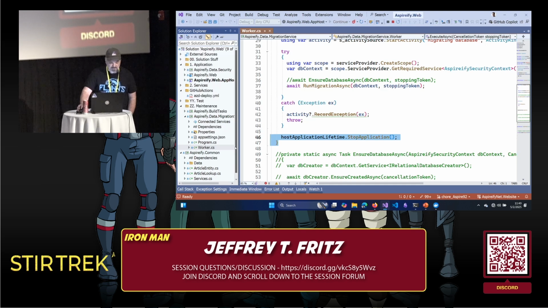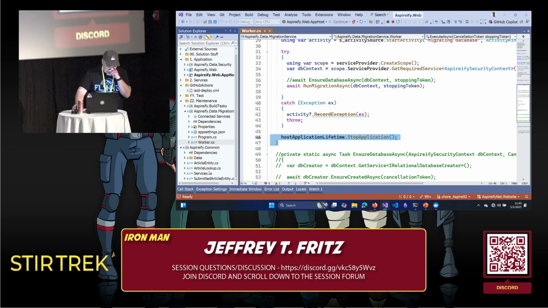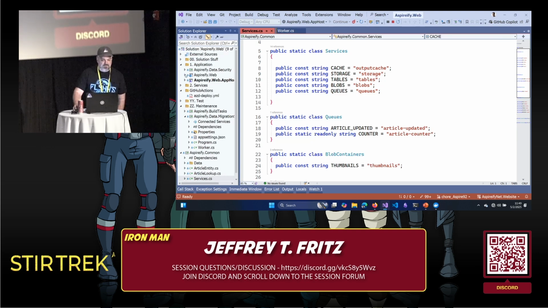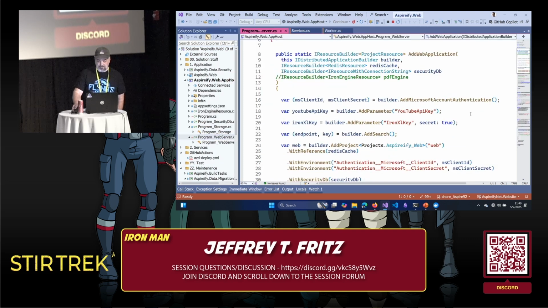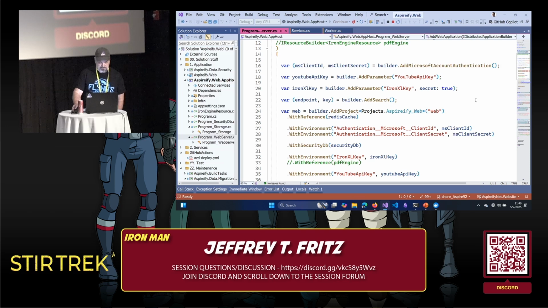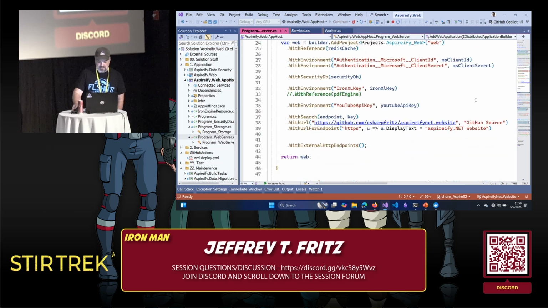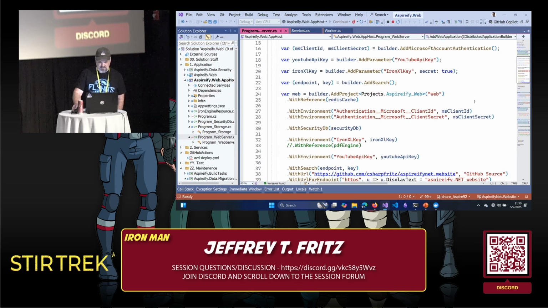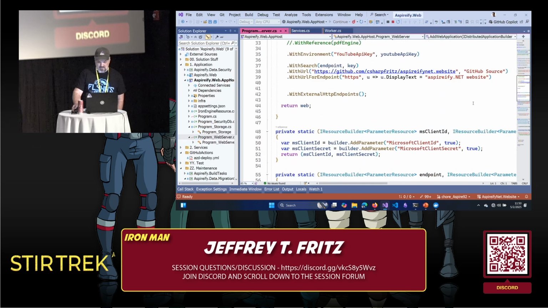Inside .NET Aspire, we have a lot of magic strings for things. So let me go back to app host and show you one of these. Here inside the web server, passing my keys around, my search. There's a bunch of with reference things in here, or names of things.